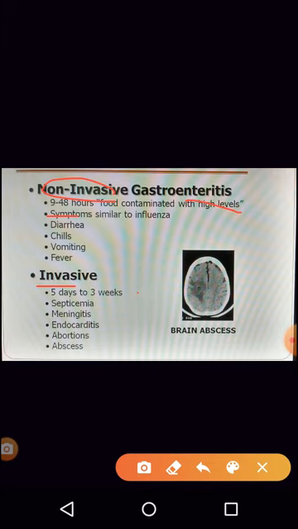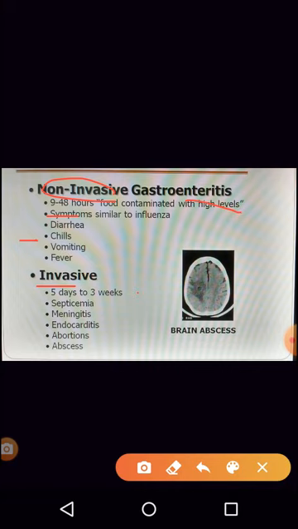And what are the symptoms of this? As I told you, it causes gastroenteritis. So generally you will have diarrhea, dysentery, vomiting, and the other symptoms would be something like influenza, so that is fever and chills. If it is invasive type, I told you it can go and affect the organs. The incubation period is within 5 days to 3 weeks. It can result in septicemia. What is this? Septicemia is the multiplication of bacteria in the blood.